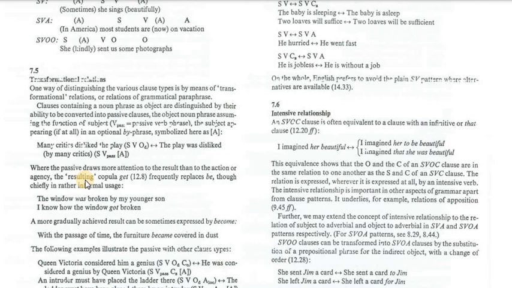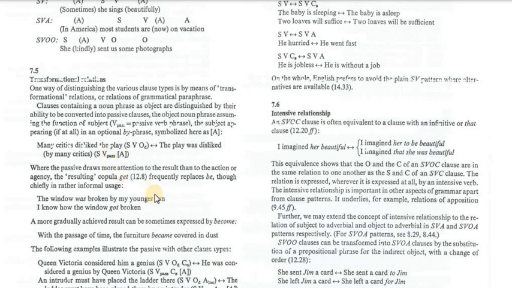I can transform the sentence into passive. The play was disliked by many critics. Here the play was the object in the sentence. Now it is the subject, and the old subject is put at the end of the new sentence preceded by the preposition by. In this case it is going to function as an adverbial. The verb is going to be described as being passive.